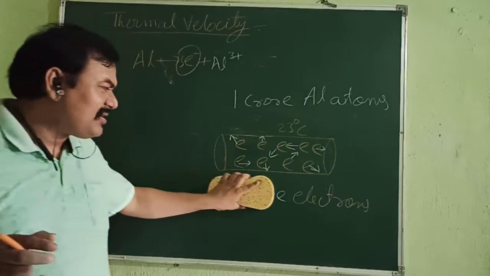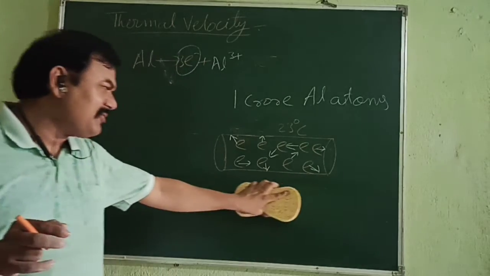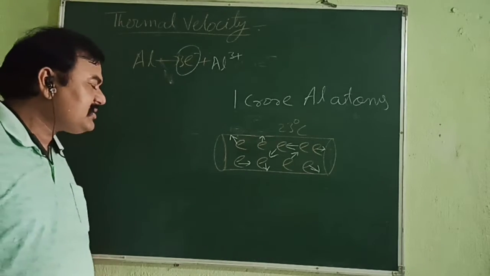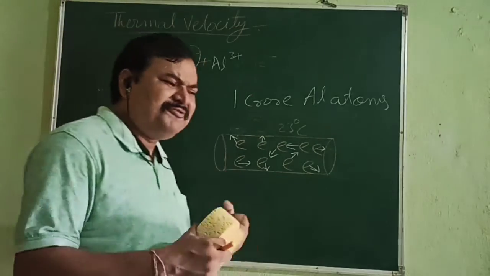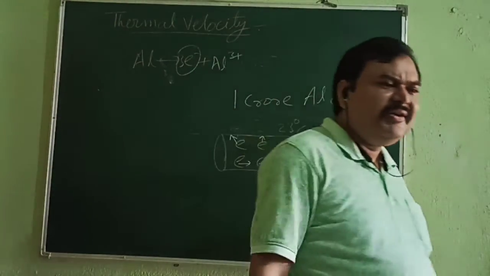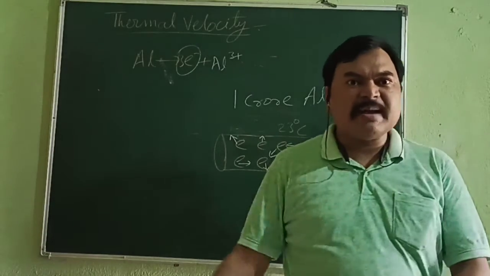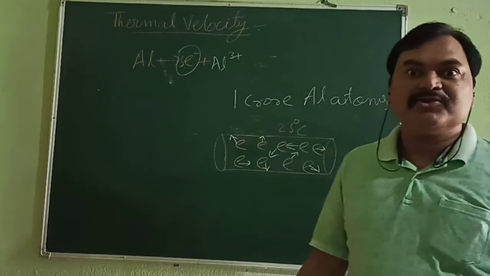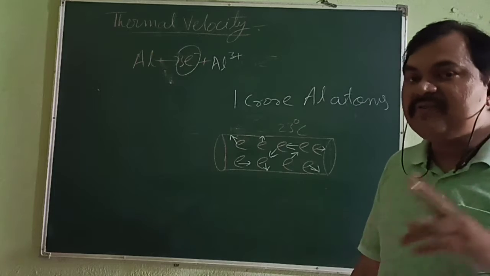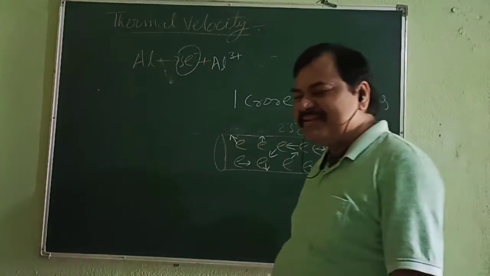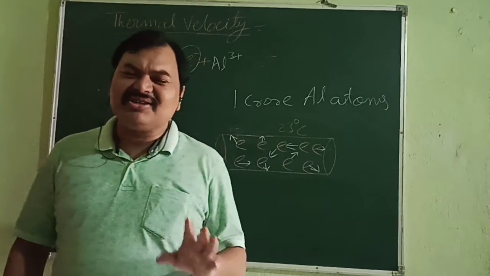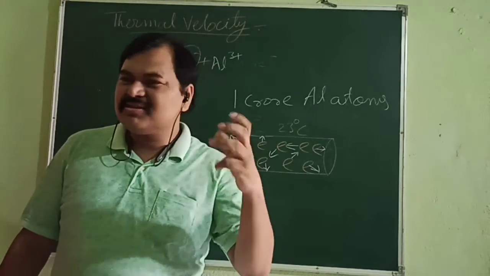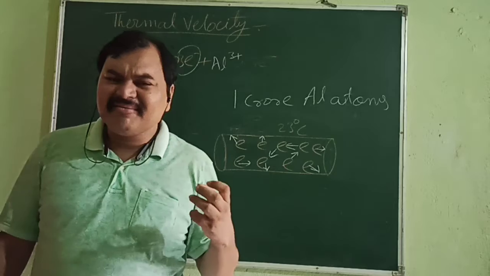First, let's not go for what we find, but we can discuss whether the electrons are moving. At first sight, what we perceive, what we think, they start thinking: if the electrons are moving, there is electric current. So if we touch it, we will get shocked. Now you tell me, have you ever got a shock while touching the lock which is hanging on the gate?